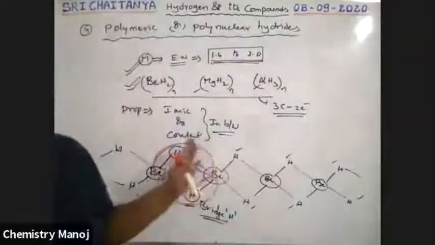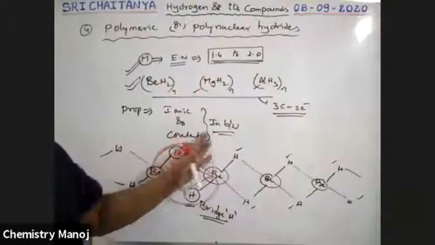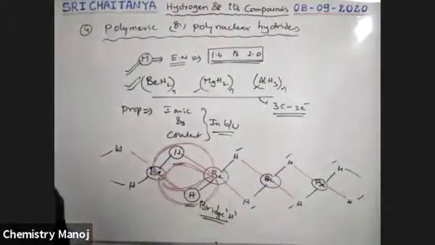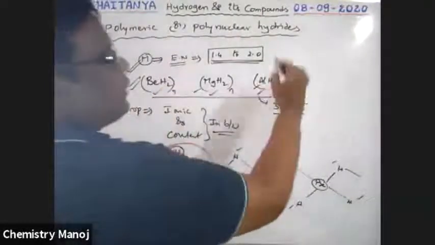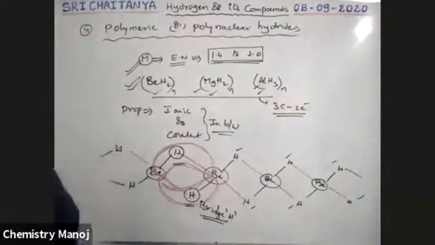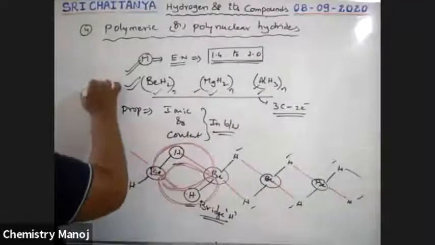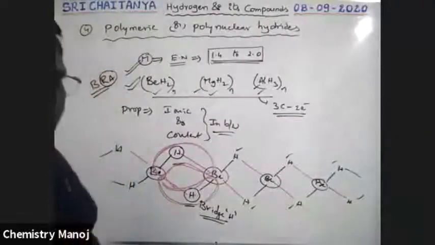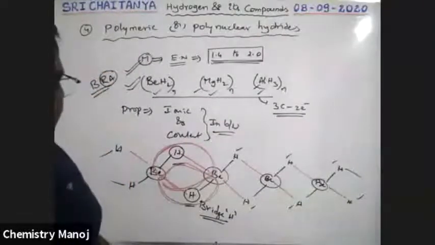Here also, a 3-centered 2-electron bond is possible. These are very, very important. They act as good reducing agents.